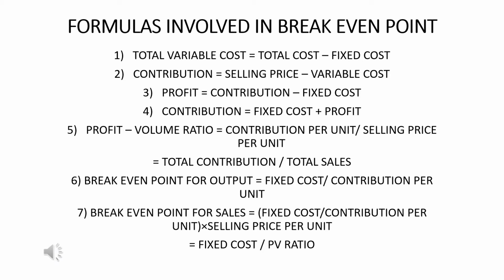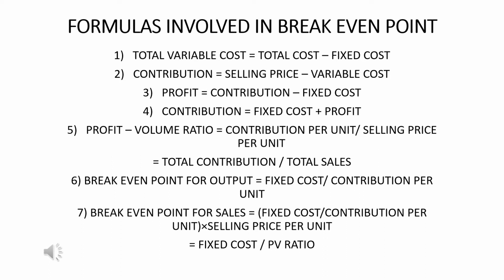If we multiply contribution, selling price and variable cost by the total number of units, then total contribution equals total sales minus total variable cost. We need to keep this in mind. Next, profit equals contribution minus fixed cost.